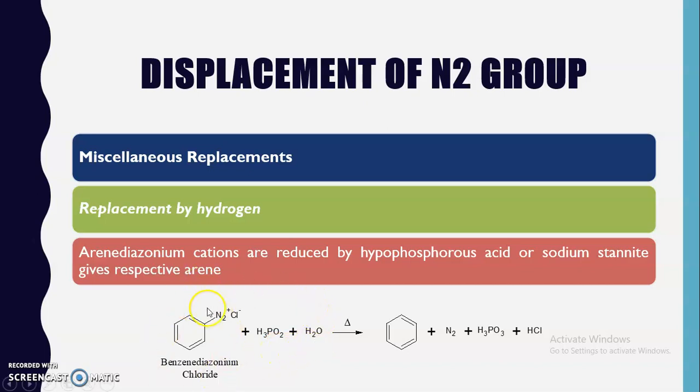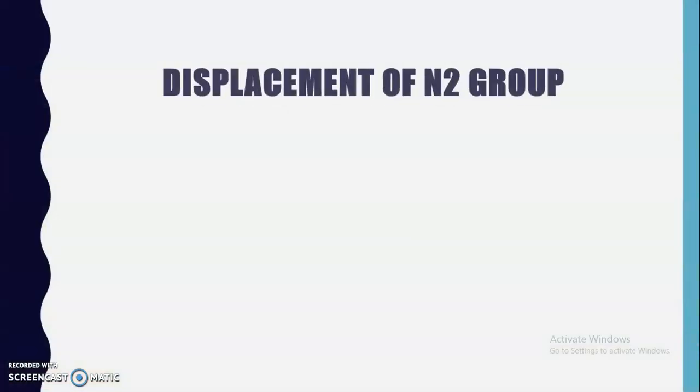So when benzene diazonium chloride is reacted with hypophosphorus acid, this N triple bond N, that is the diazonium group, is replaced by a hydrogen atom, and we will get benzene. If we use a different arene diazonium chloride over here, we will get a different arene or aromatic compound. Nitrogen is also evolved in this reaction, where the nitrogen atom is replaced by the hydrogen atom. So this is about the replacement by hydrogen.